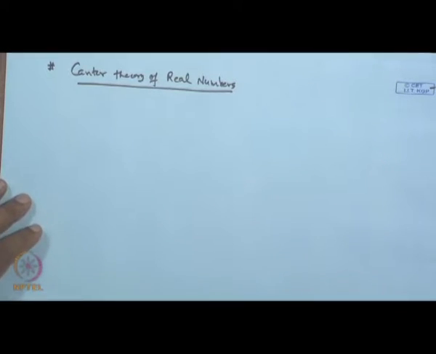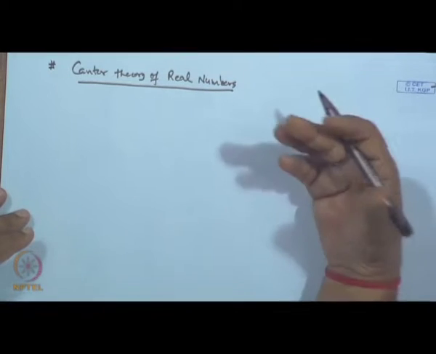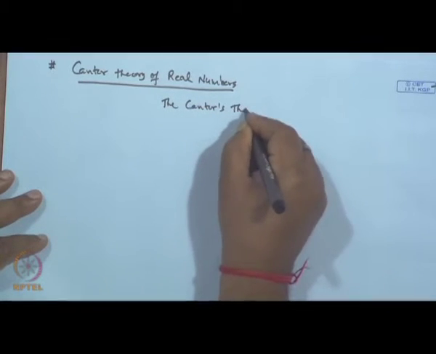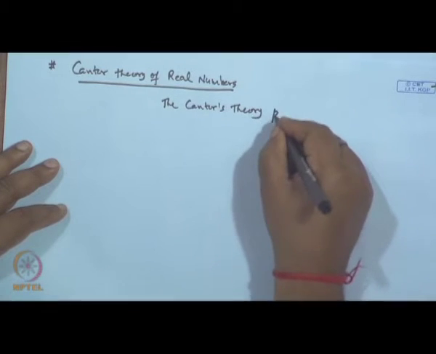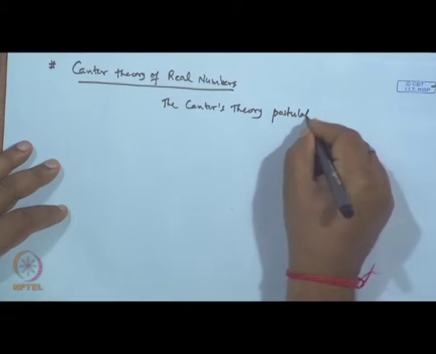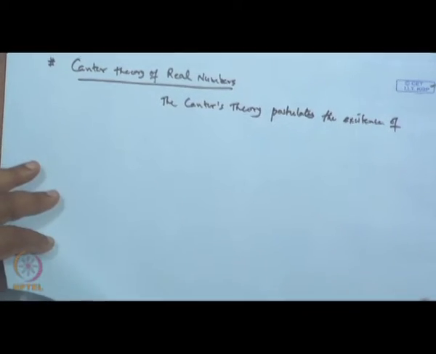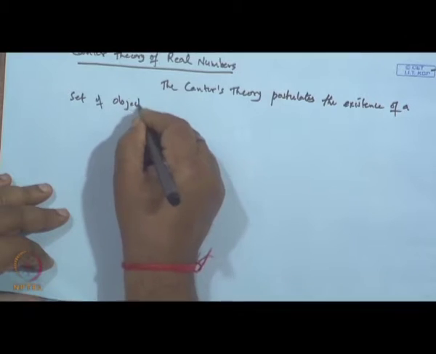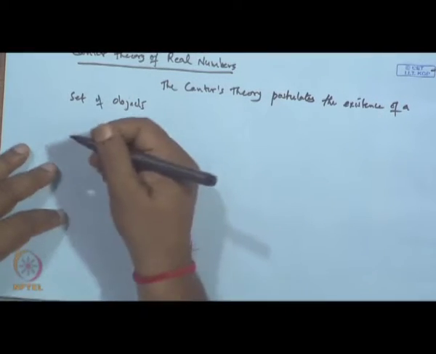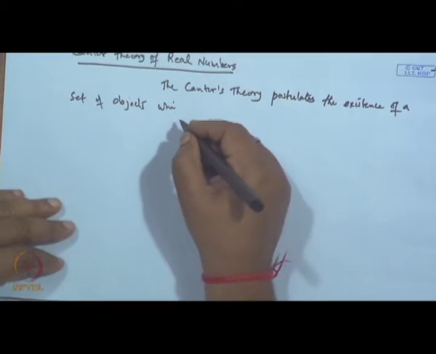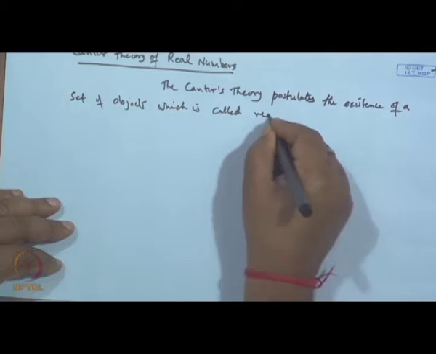The Cantor theory postulates the existence of a set, an infinite set of objects, which we call real numbers.